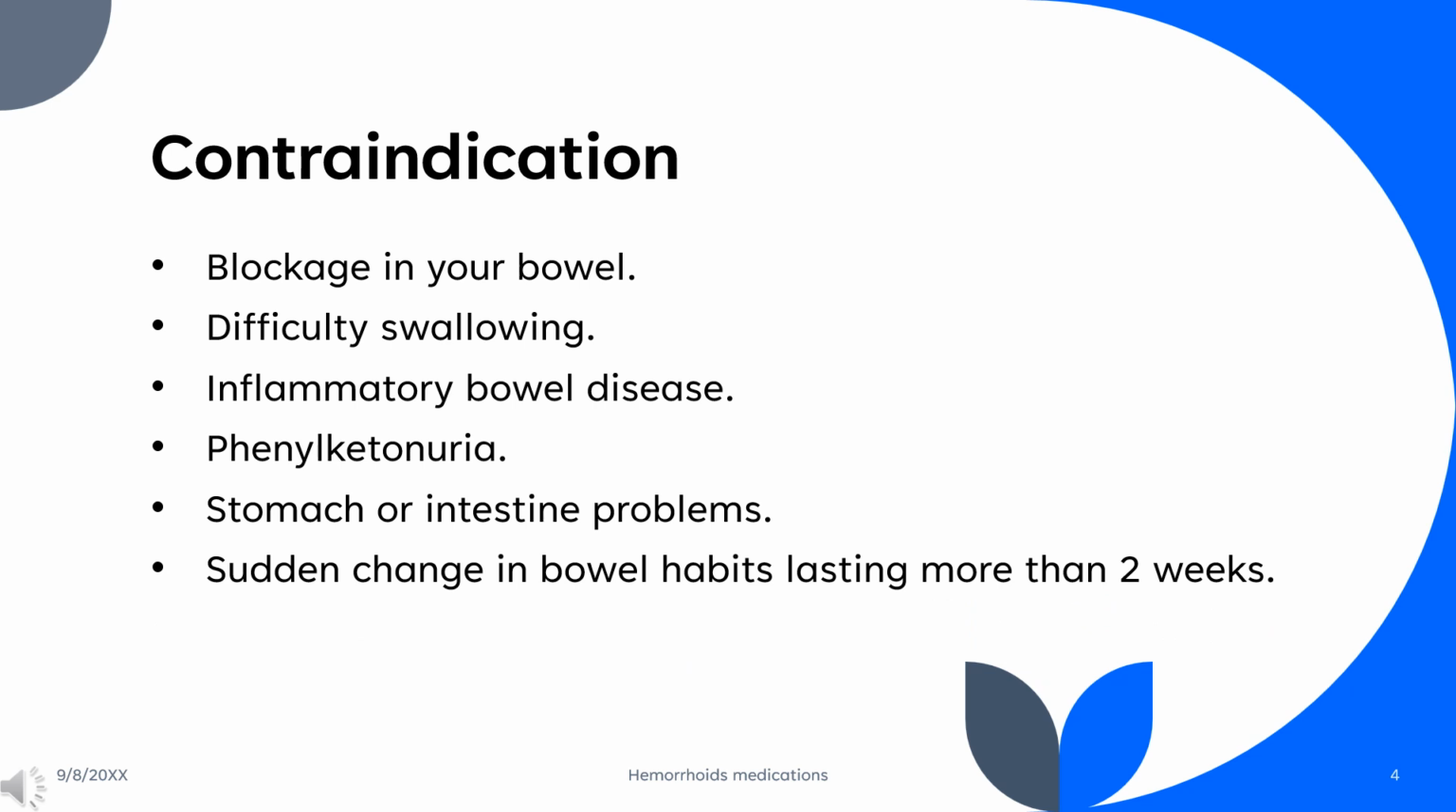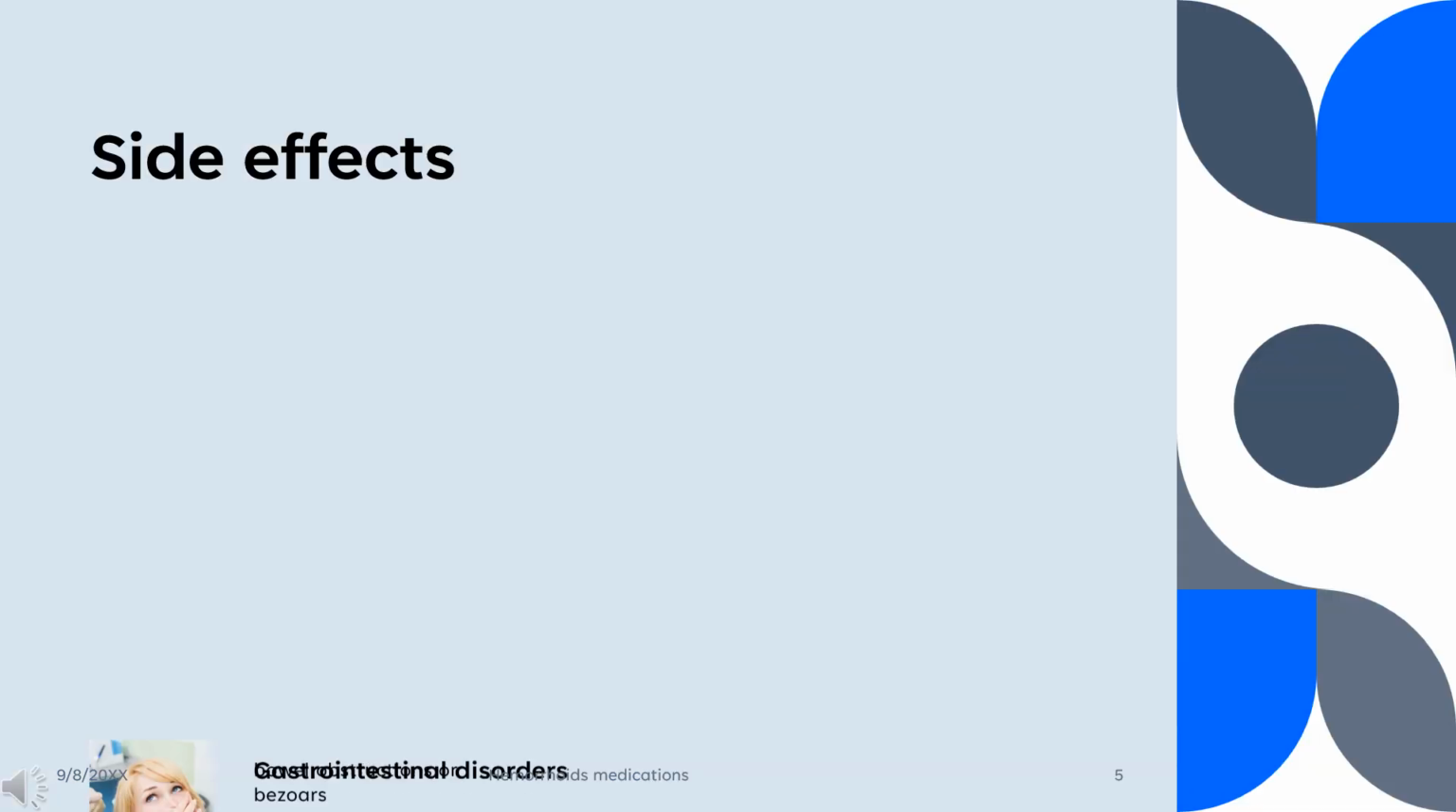Contraindications. Psyllium is contraindicated for patients known to have blockage in the bowel, difficulty swallowing, inflammatory bowel disease, phenylketonuria, stomach or intestine problems, sudden change in bowel habits lasting more than 2 weeks, or an unusual or allergic reaction to psyllium, other medications, dyes, or preservatives.